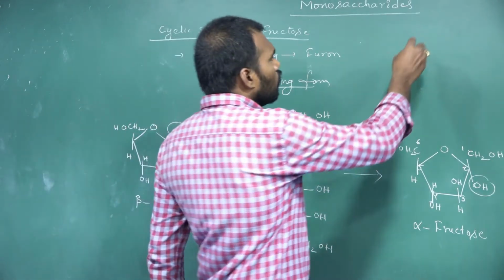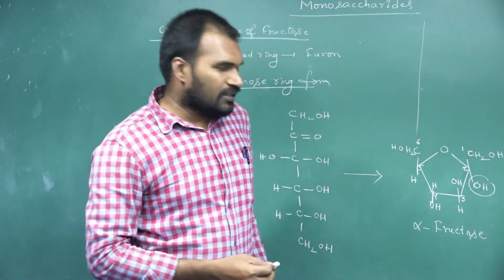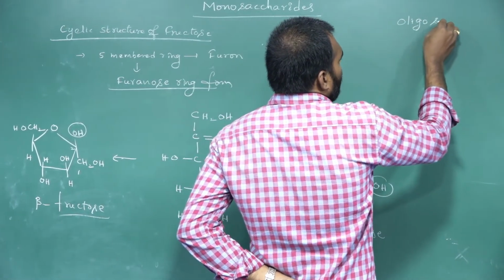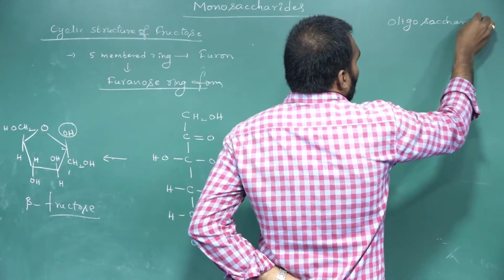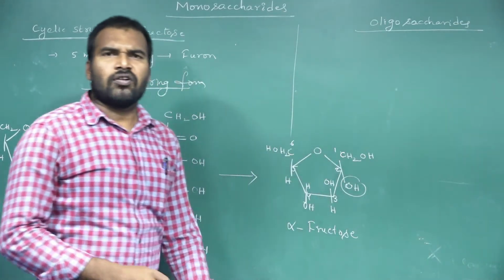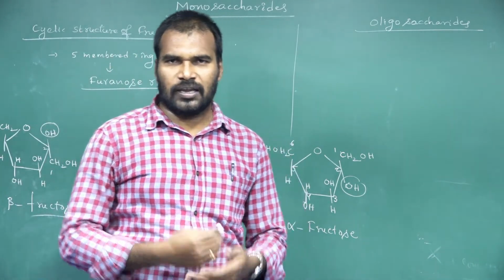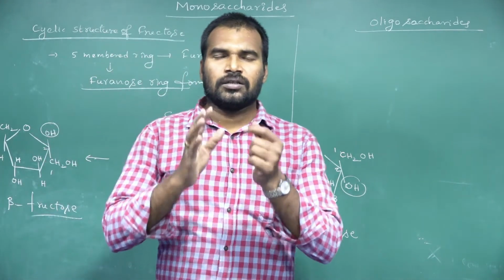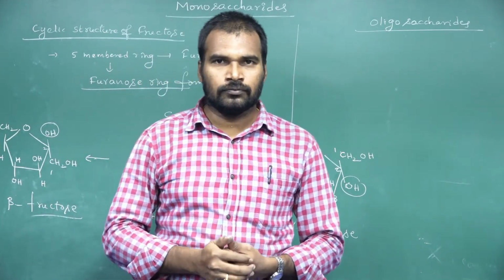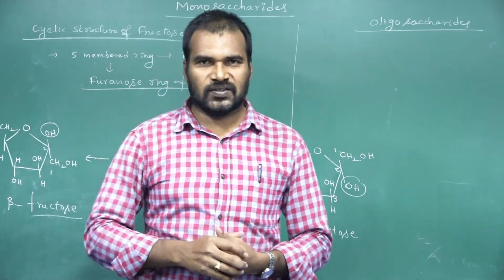Next, move on to oligosaccharides. So what are oligosaccharides? Oligosaccharides are nothing but the carbohydrates which can hydrolyze further into monosaccharides.